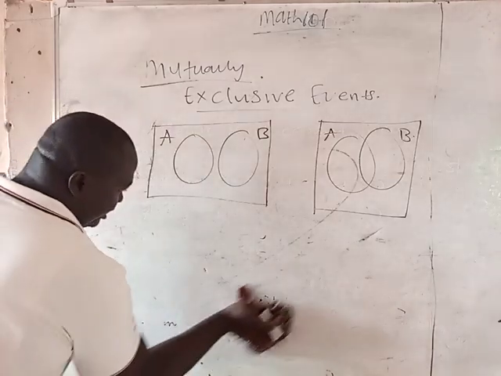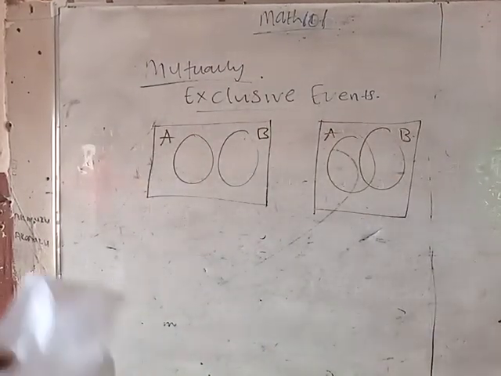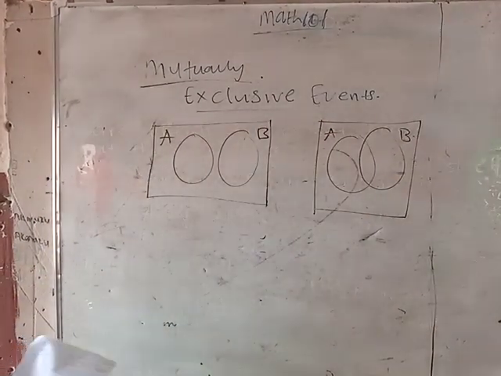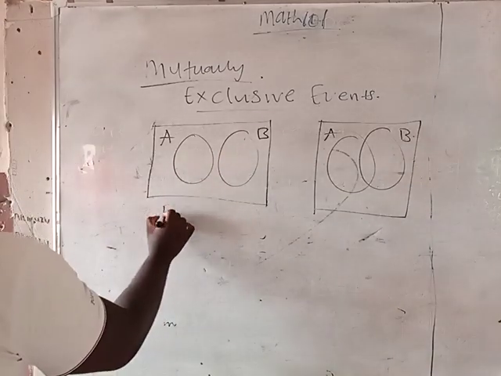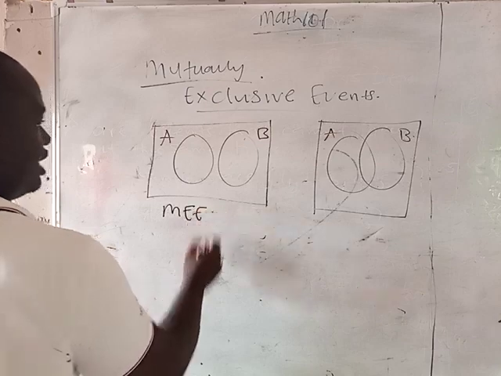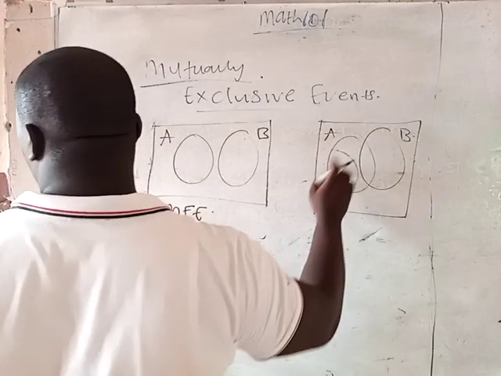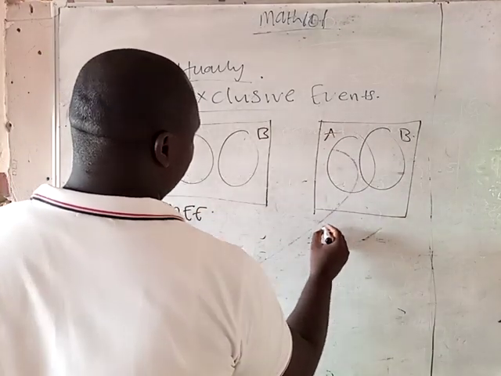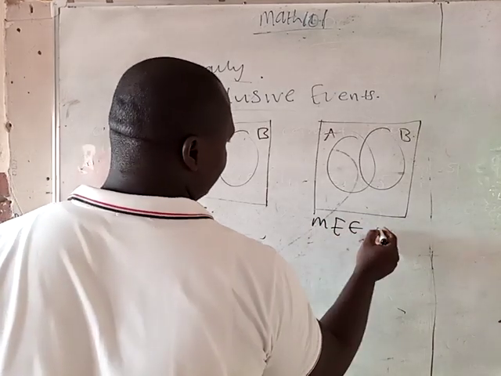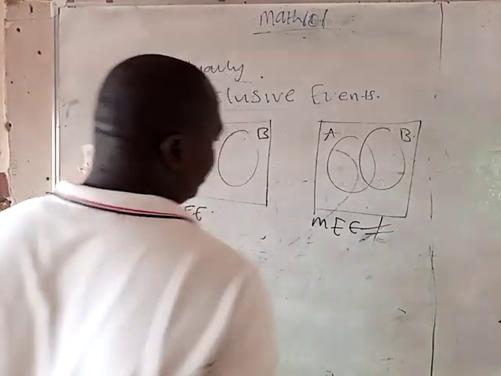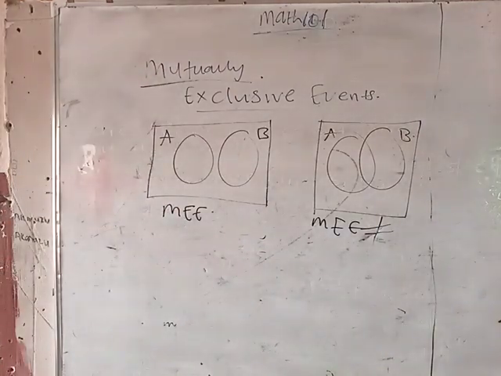In this one, they don't have an intersection, so this is a mutually exclusive event. In the other, there is an intersection between A and B. That means this is not a mutually exclusive event.